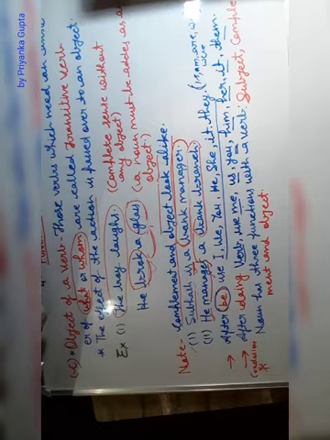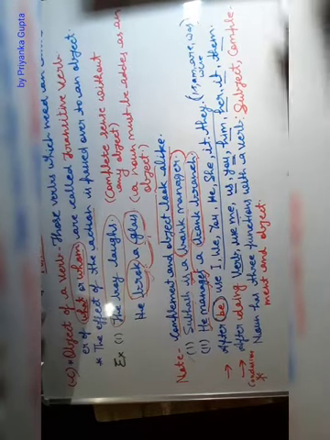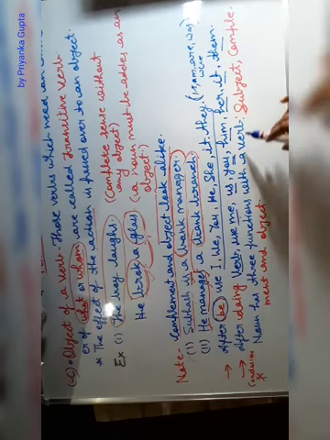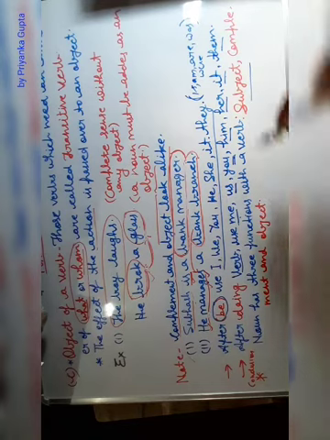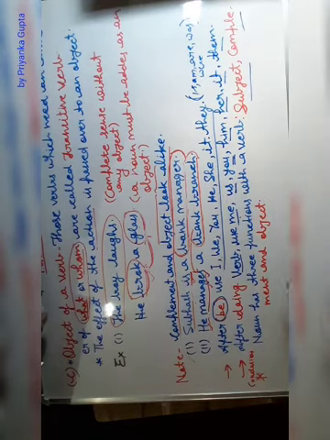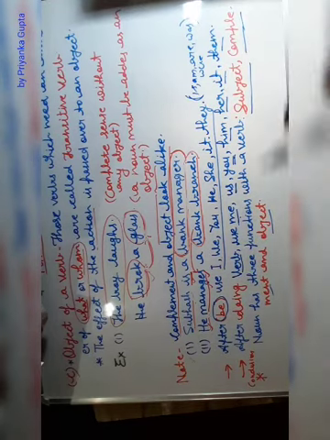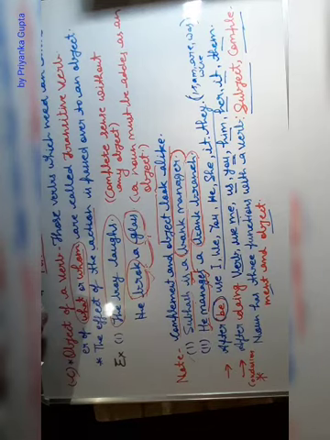Now come to the conclusion. A noun has three functions with a verb. What are they? Subject, complement, and object. A noun could be the subject, a noun could be the complement, and also the object. Clear? So this is enough for today.